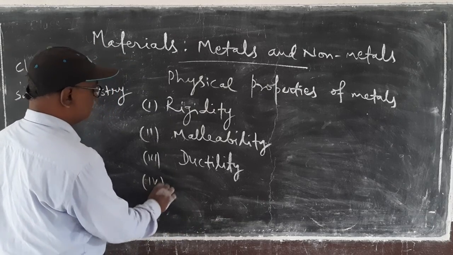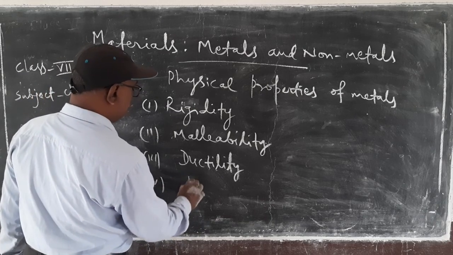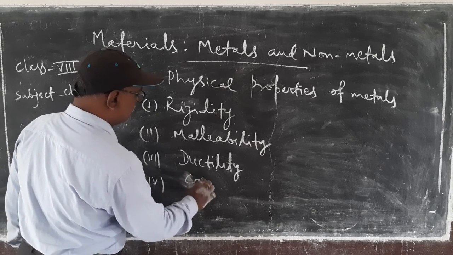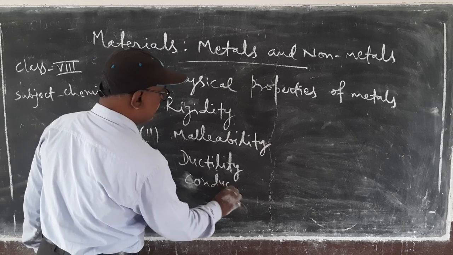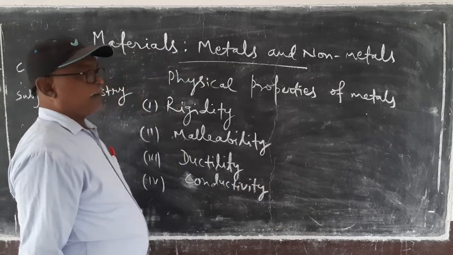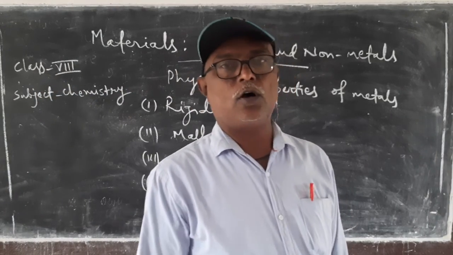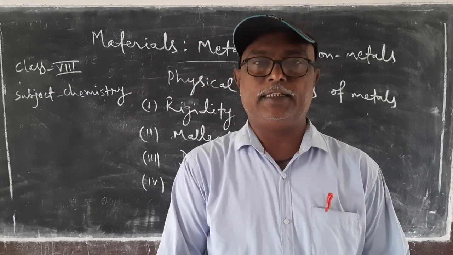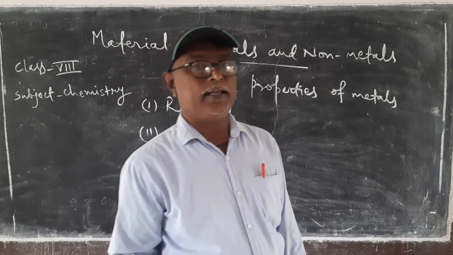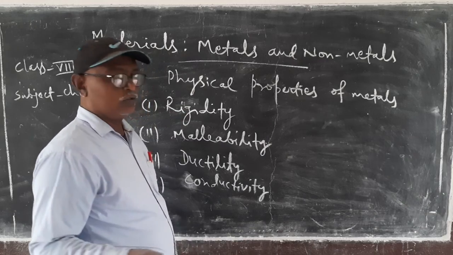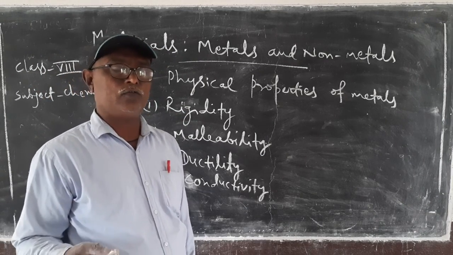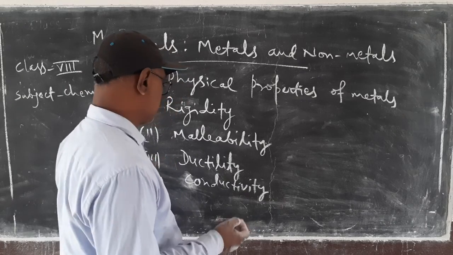Fourth is conductivity. Metals are good conductors of electricity, and metals are good conductors of heat. That is, heat can flow through a metal, and electric current can also flow through metals.